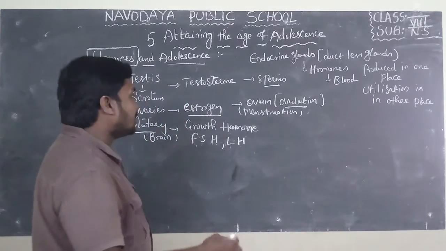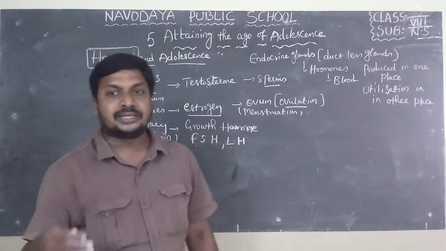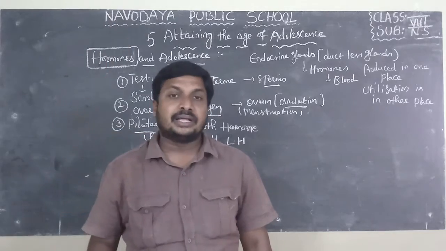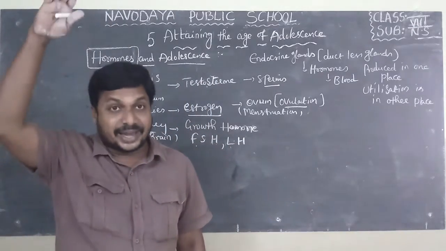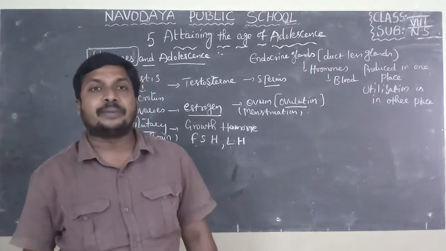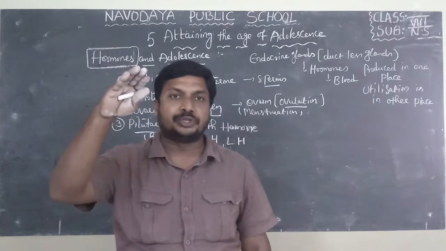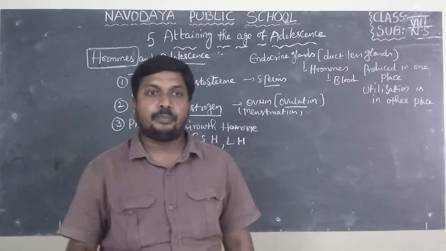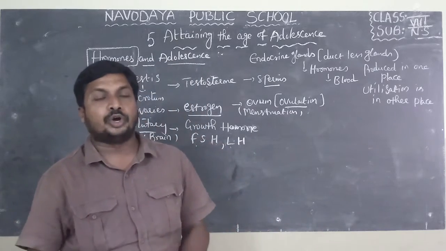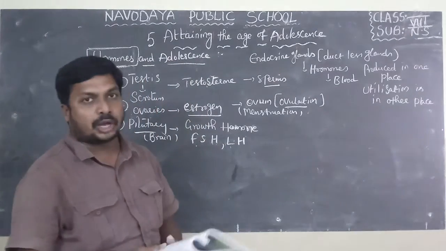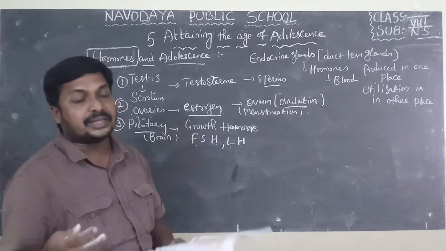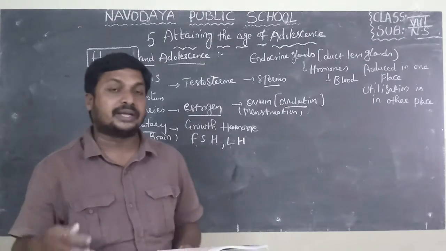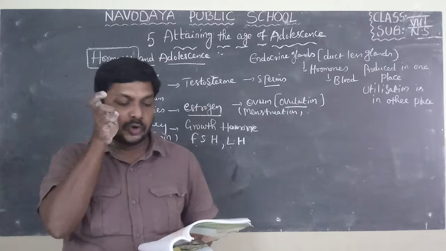Do you know, in some people this hormone will be released in large quantities. The person looks like a giant. If you observe, in some people this hormone will be released in smaller quantities. That condition is called dwarfism. So due to this growth hormone, it is helpful to increase the growth of the bones.